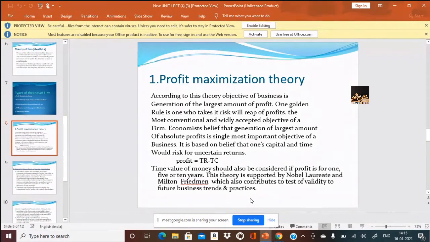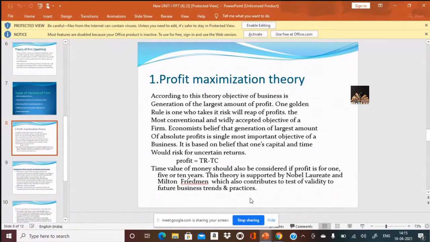And it's basically on the formula profit is equal to TR minus TC. Time value of money should be considered if the profit is for more than 1 year, 5 years, or 10 years. What do you mean by time value of money, Nana, here?